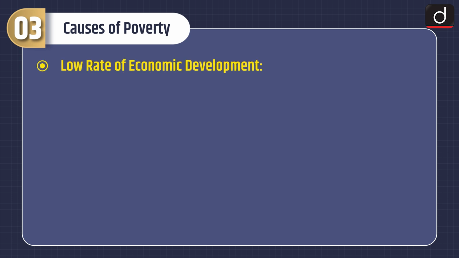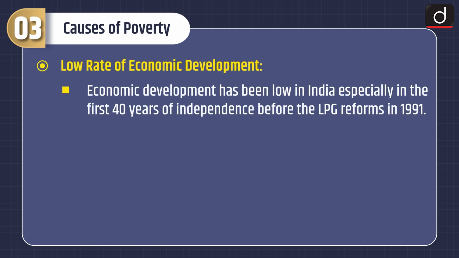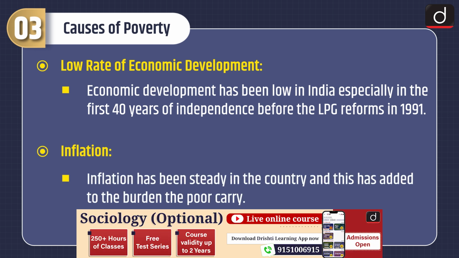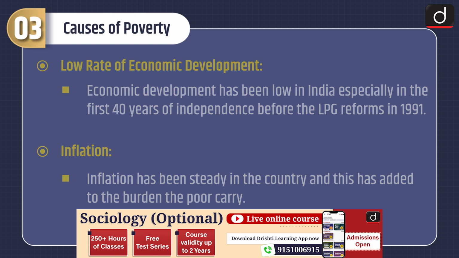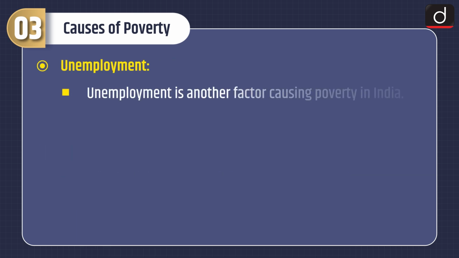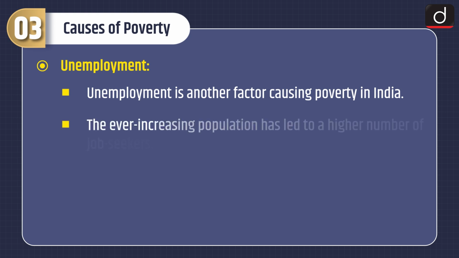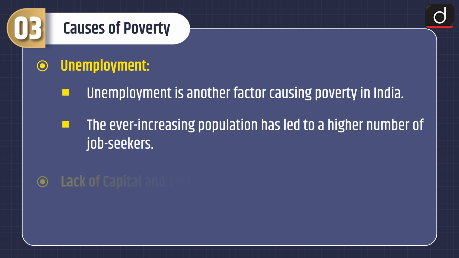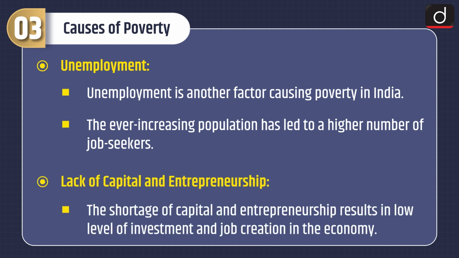Fourth is low rate of economic development. Economic development has been low in India, especially in the first 40 years of independence before the LPG reforms in 1991. Inflation. Inflation has been steady in the country and this has added to the burden the poor carry. Unemployment is another factor causing poverty in India. The ever-increasing population has led to a higher number of job seekers and lack of capital and entrepreneurship. The shortage of capital and entrepreneurship results in low level of investment and job creation in the economy.